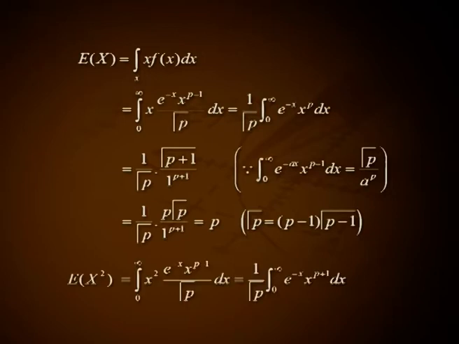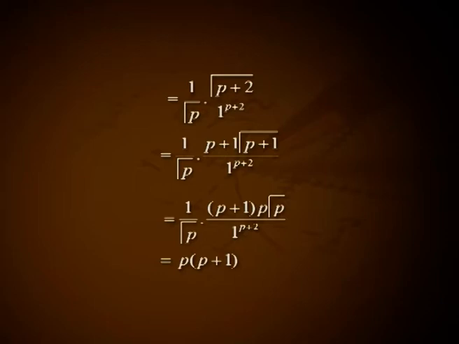Expectation of x square equals the integral from 0 to infinity x square into e raised to minus x, x raised to p minus 1 divided by gamma p dx, that is equal to 1 by gamma p into the integral from 0 to infinity e raised to minus x, x raised to p plus 1 dx, that is equal to 1 by gamma p into gamma of p plus 2 divided by 1 raised to p plus 2,